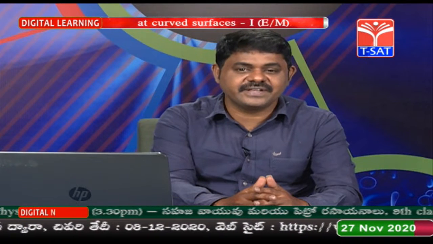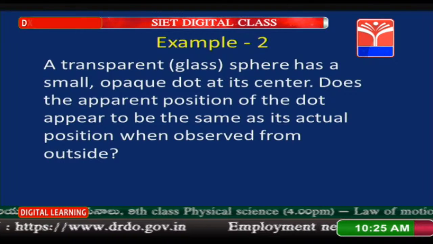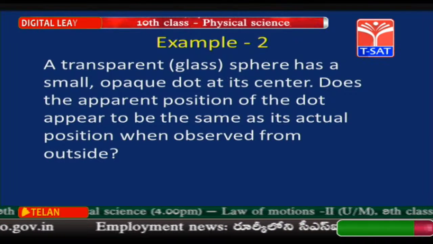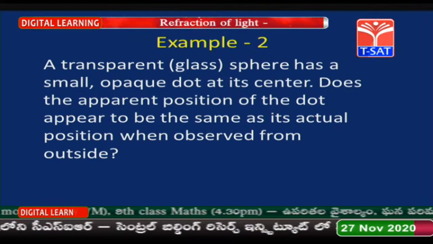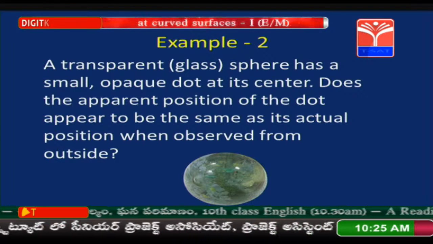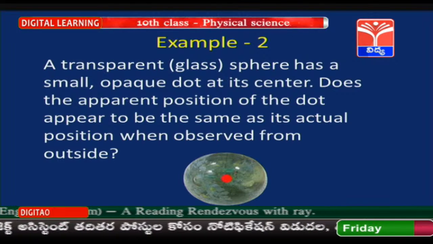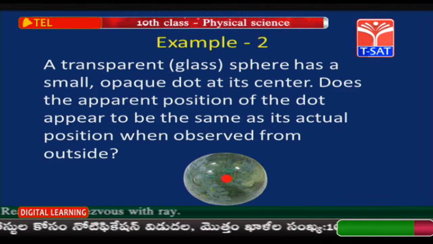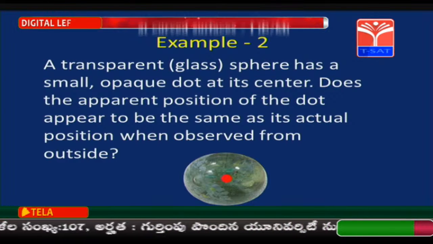Dear children, let us try to apply the curved surface formula for a curved surface now. Example 2. A transparent glass sphere has a small opaque dot at its center. Does the apparent position of the dot appear to be the same as its actual position when observed from outside? See, this is a transparent glass sphere and in the problem it is given that it has a small dot.